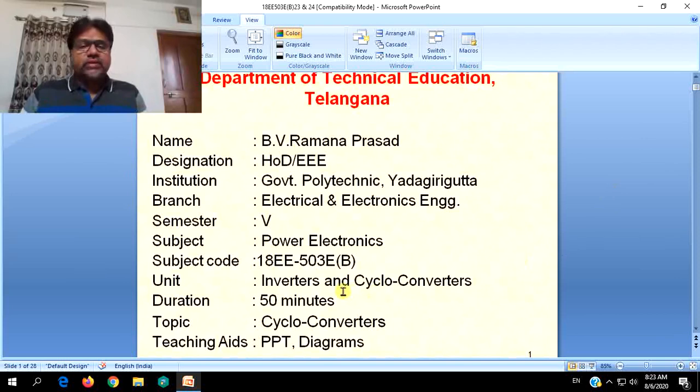We have discussed the topics of inverters broadly and elaborately, the classification of inverters, the concept of how inversion is done, single phase inverters, single phase bridge inverters, and particularly how the load output voltage and load currents will be when the load is resistive and when the load is inductive.